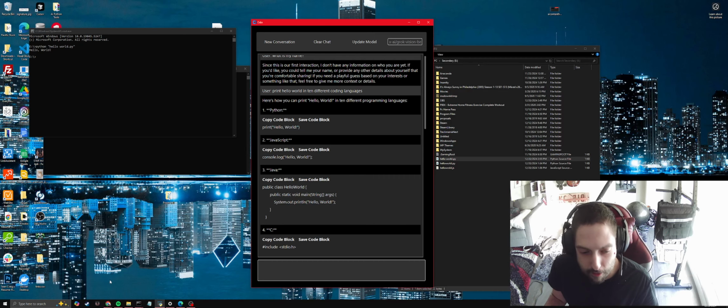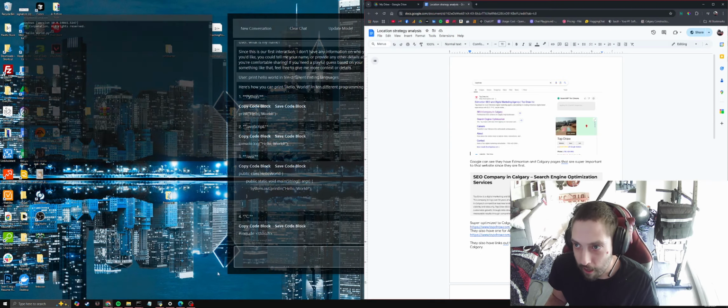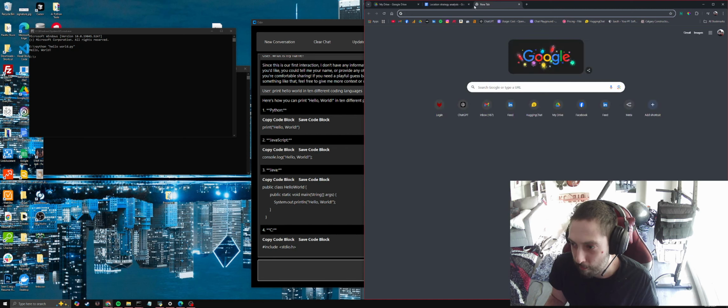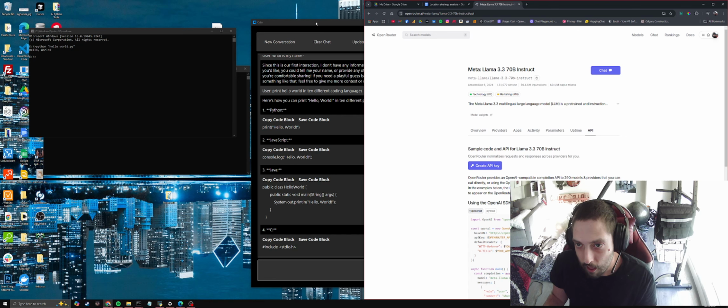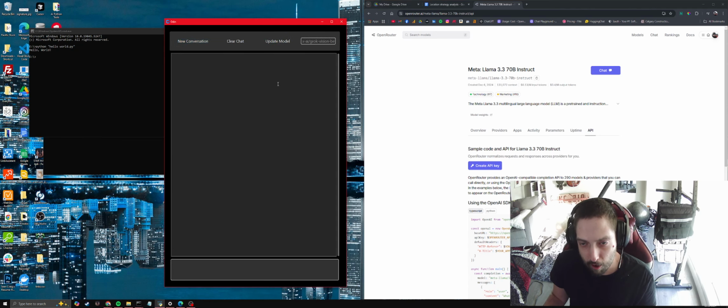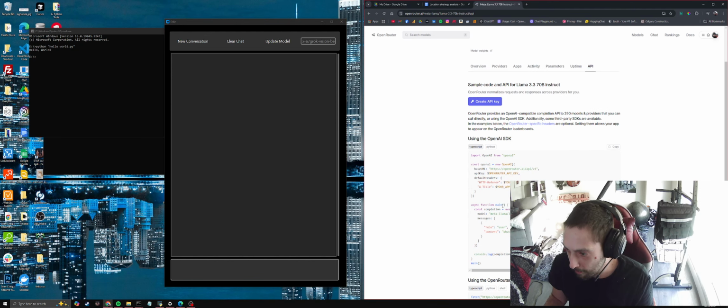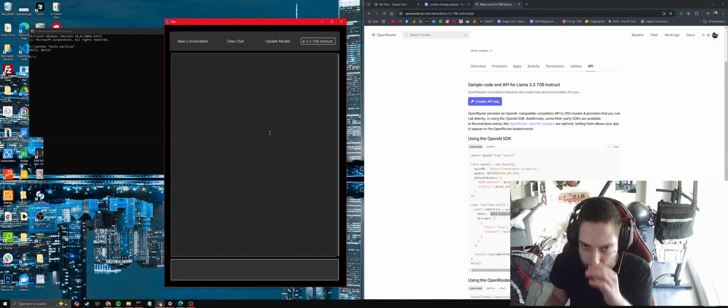I could also update the model. So if I wanted to have a different model for some reason because it wasn't working for my certain use case, I could go to Open Router, and there are certain models that work, certain models that don't. Some work better than others, but for the most part, they all work pretty decent. So right now I have to manually add it in, but soon I will make it so you can just search for it in the window in here or have a drop down menu. It'll be more elegant than it is now.